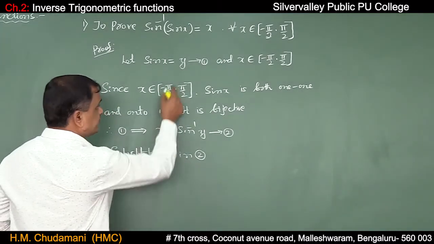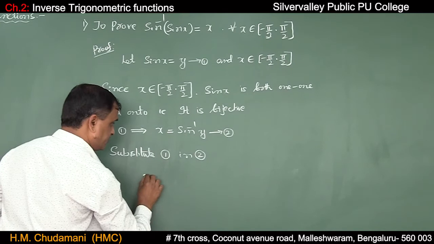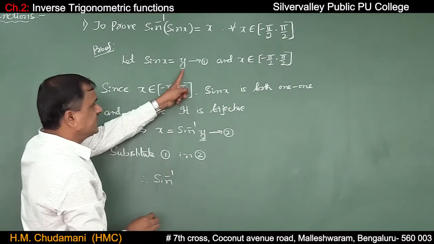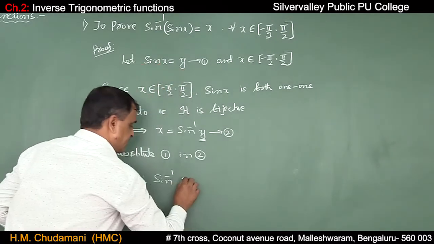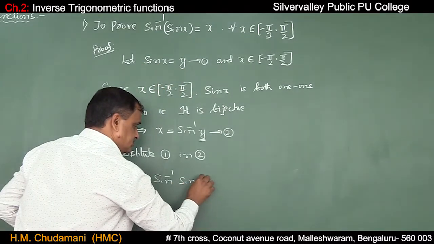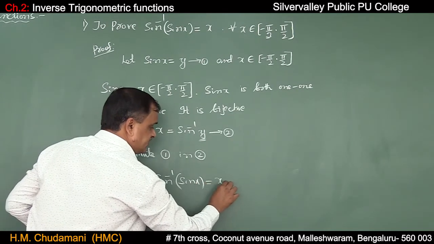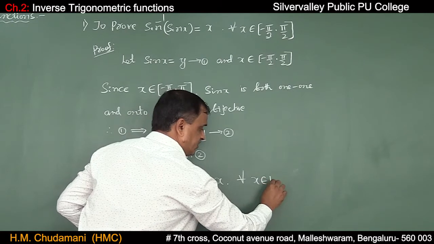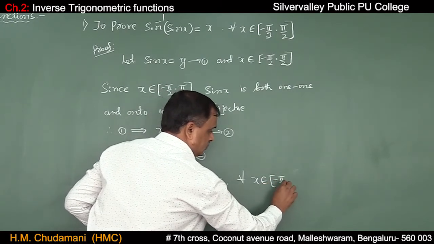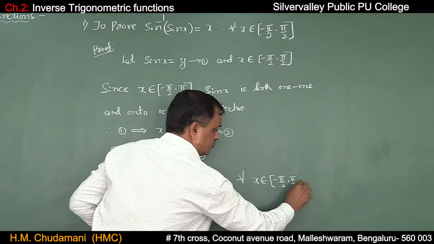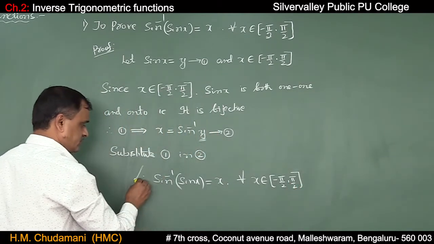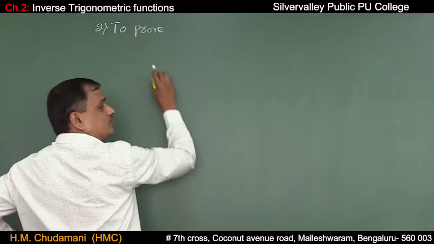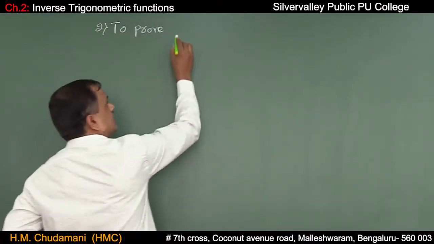Substitute 1 in equation 2. Therefore, sin inverse of, in place of y, sin x. Sin inverse of sin x is equal to x for all x belongs to the closed interval minus pi by 2 comma plus pi by 2. Hence the property.